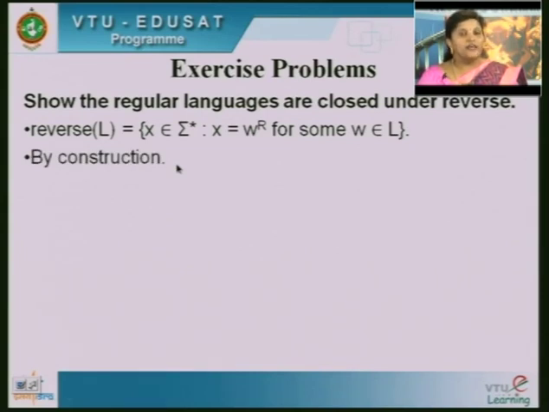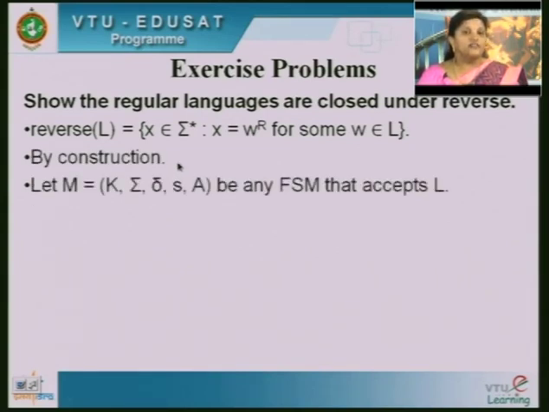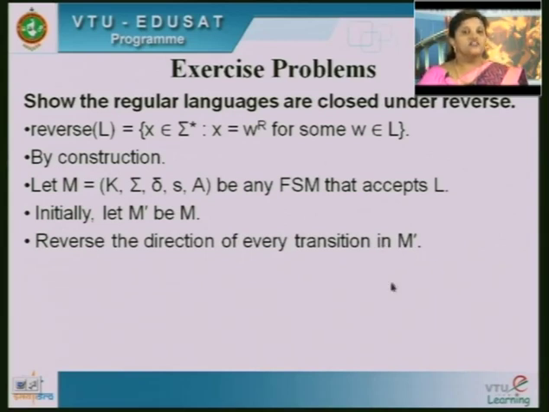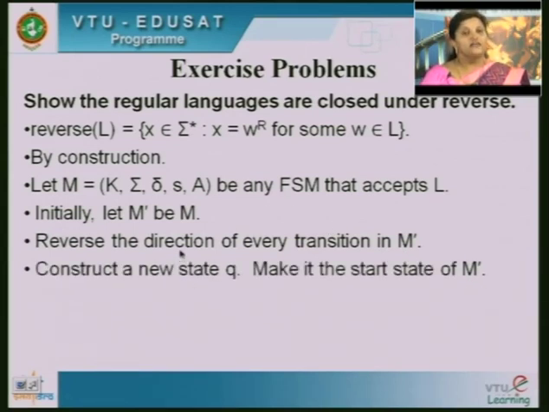So, we will show it by the construction method. What is that method? We first assume M to be an FSM that accepts L, then initially M dash is M. Then reverse the direction of every transition in M dash. If it is going from state 1 to 2, you should make it go from state 2 to 1. Then you construct a new state Q, making it the start state of M dash.